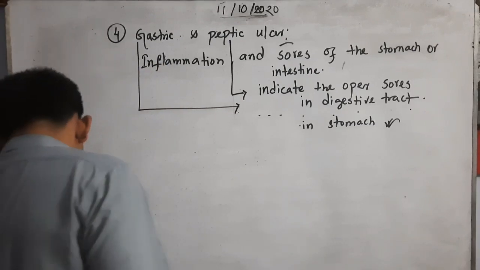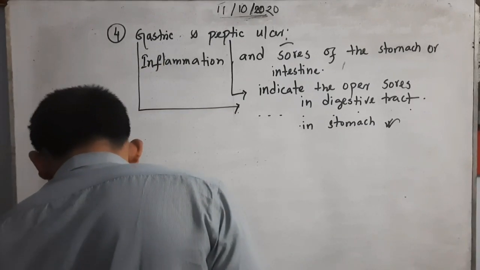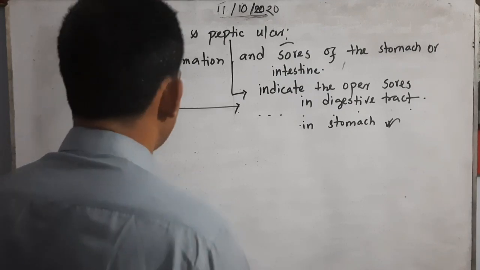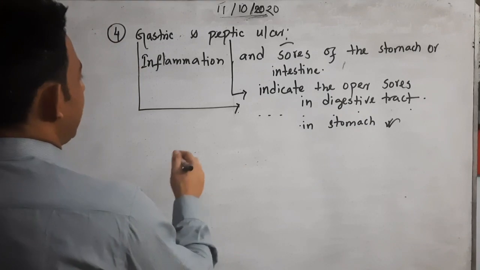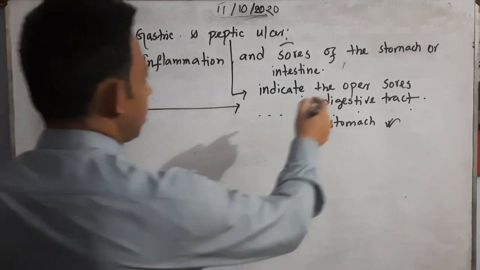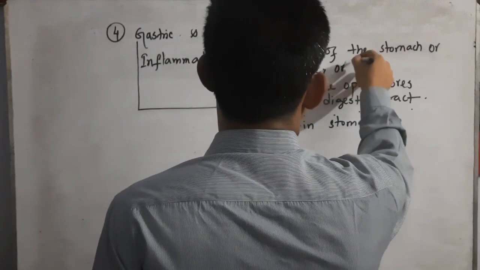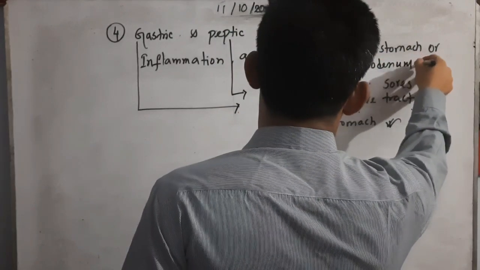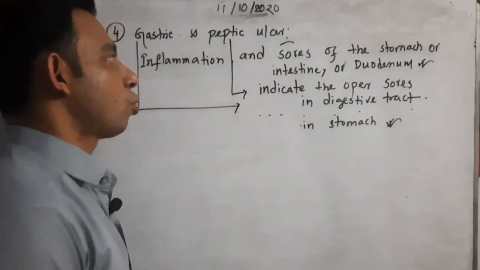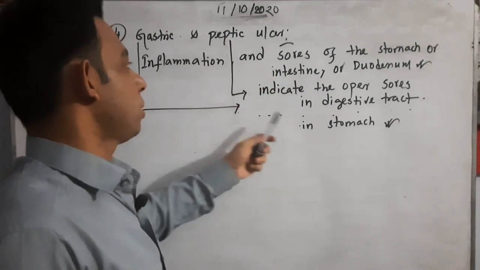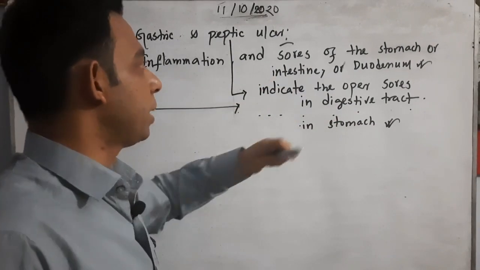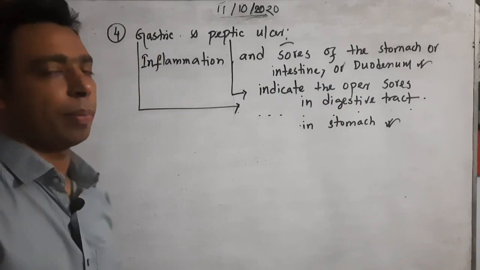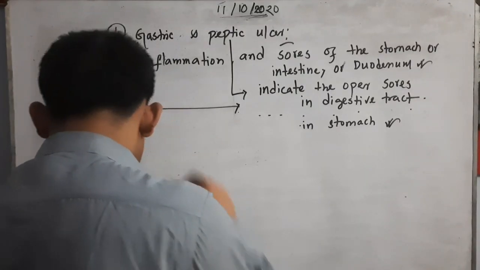So I think now you understand the concept of ulcer. Sometimes the duodenum can also be affected, along with stomach and intestine. So ulcers are named accordingly: stomach ulcer is the gastric ulcer, digestive tract ulcer is the peptic ulcer, and if the duodenum is affected, we say duodenum ulcer.